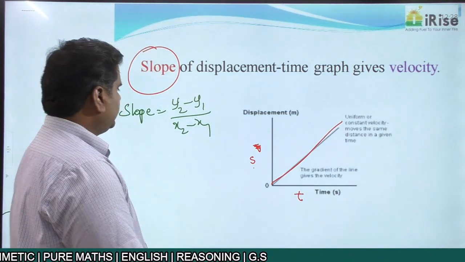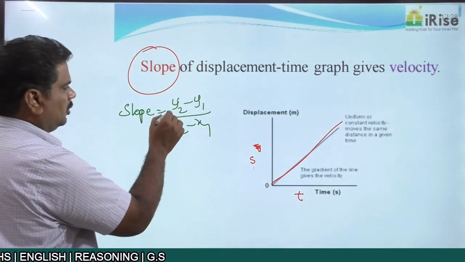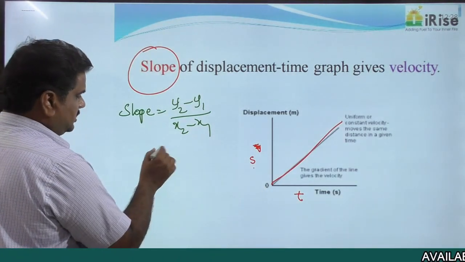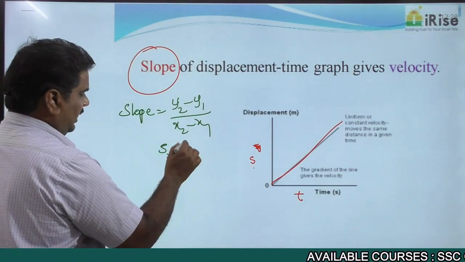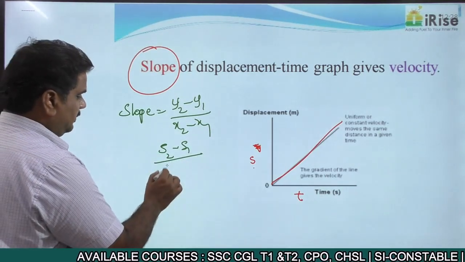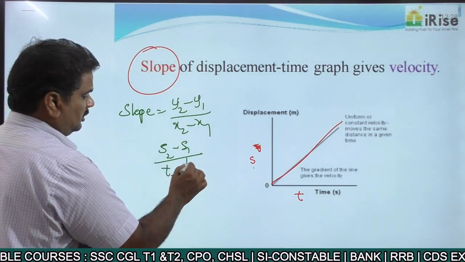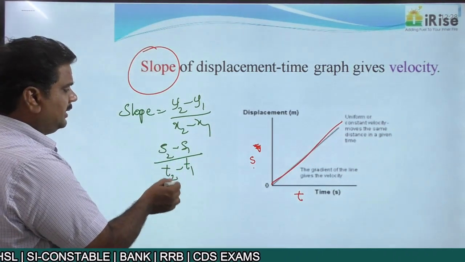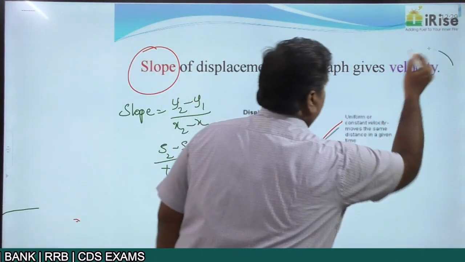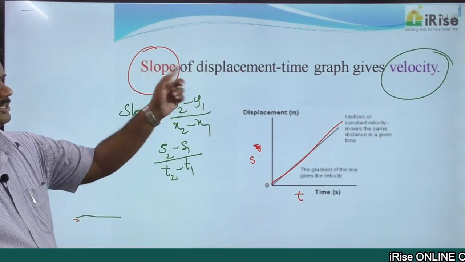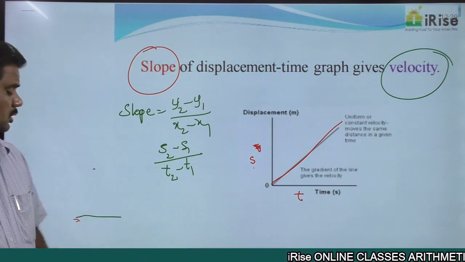So when you're talking about the slope, you're talking about the y-axis terms. What are we taking on the y-axis? We are taking displacements, right? S2 minus S1 divided by T2 minus T1. And displacement by time, what is that? Displacement by time is nothing but velocity. That is the reason why we say that the slope of the displacement-time graph will always give you velocity.